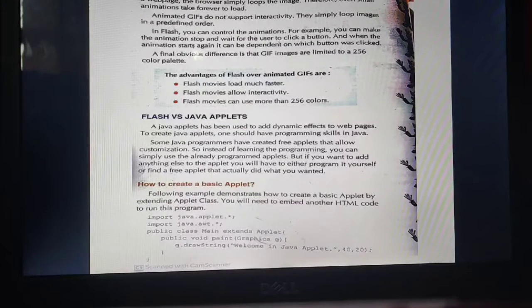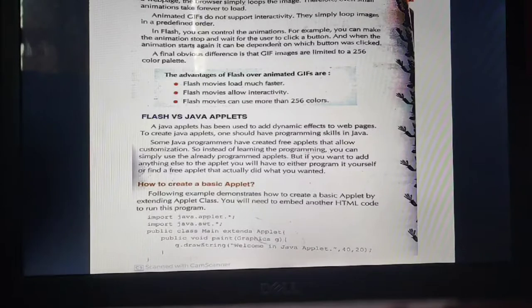Now, Flash versus Java applets. A Java applet has been used to add dynamic effects to a web page. When we have to involve dynamism in our websites, on our web pages, we use Java applets. To create Java applets, one should have programming skills in Java. You need to know Java before using Java applets.